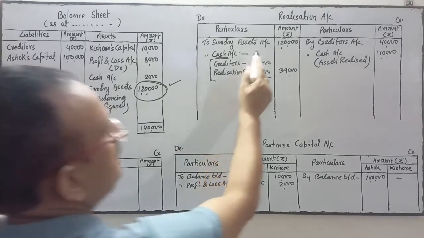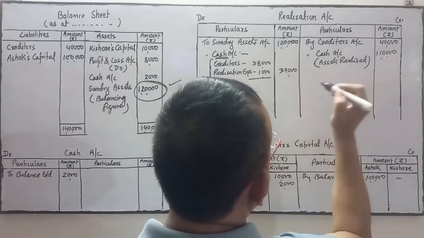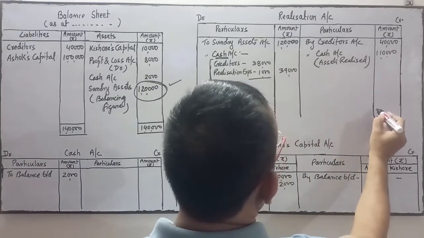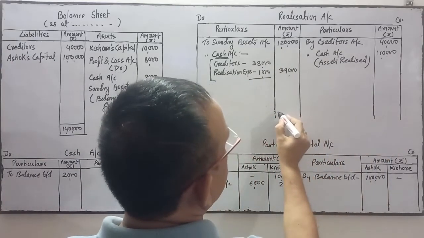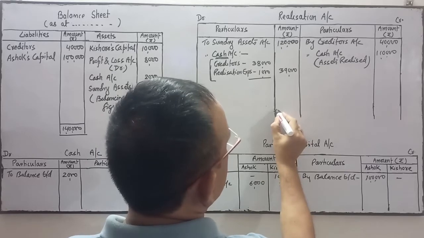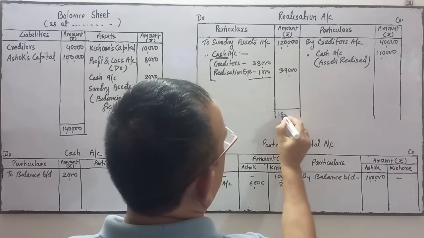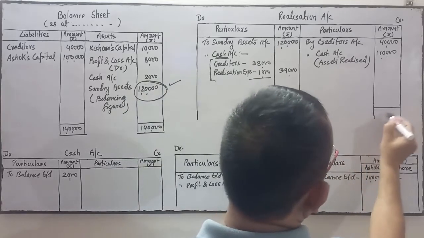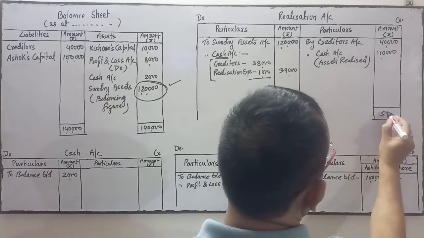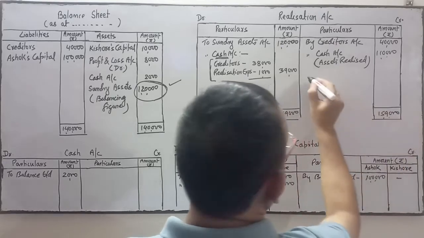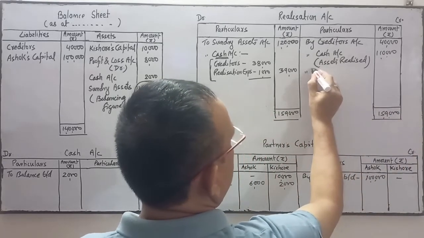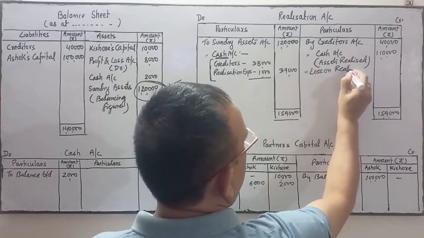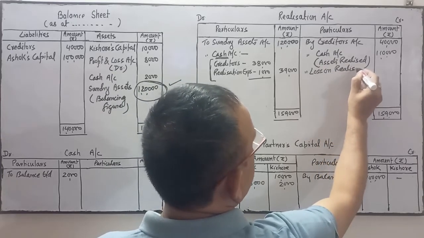Only two things: sundry assets is sold and realizes this much amount, creditors are paid, and the realization expense is this much. So which side is more? This side is more. Debit side is more, 1,59,000. The debit side total is more. It means here it's a loss. So, loss on realization.